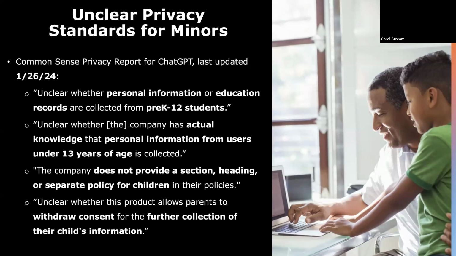The report, last updated on January 26, 2024, stated that it is unclear whether personal information or education records are collected from pre-K-12 students, unclear whether the company has actual knowledge that personal information from users under 13 years of age is collected, with an additional note adding that the company does not provide a section, heading, or separate policy for children in their policies, and that it is unclear whether this product allows parents to withdraw consent for the further collection of their child's information.